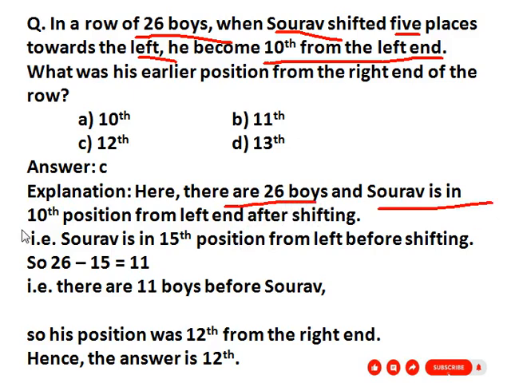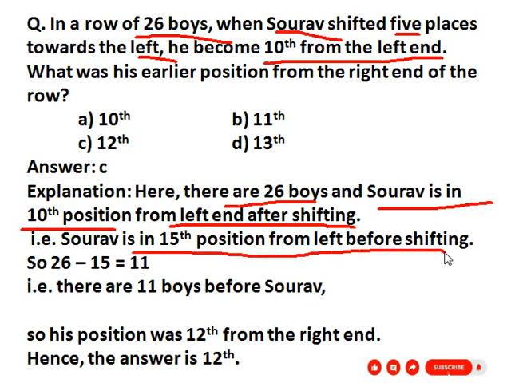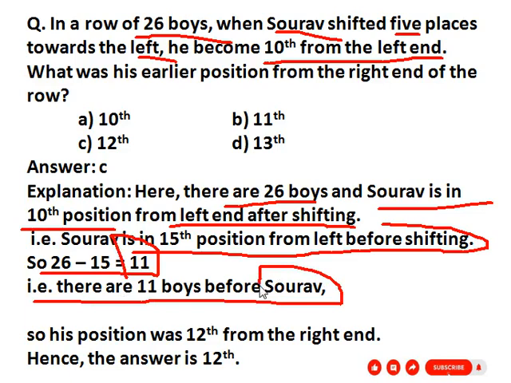Saurabh is in 10th position from the left end after shifting. So Saurabh was in 15th position from the left before shifting: 10 plus 5, 15. So 26 minus 15 equals 11. So there are 11 boys after Saurabh. So his position was 12th from the right end. Here, option C. So our correct answer is option C, 12th position.